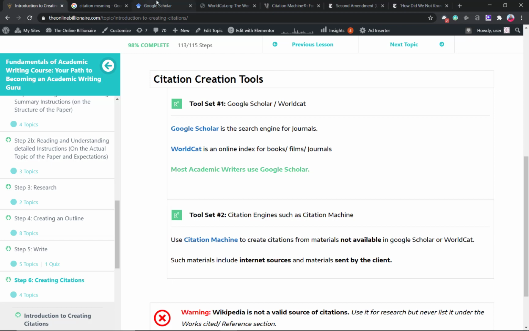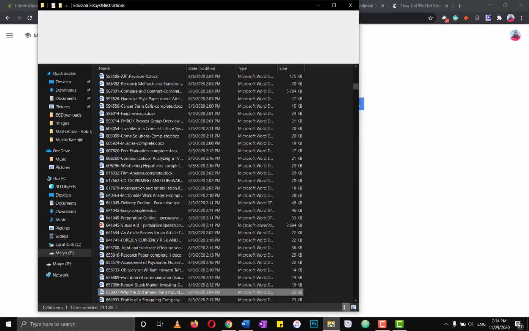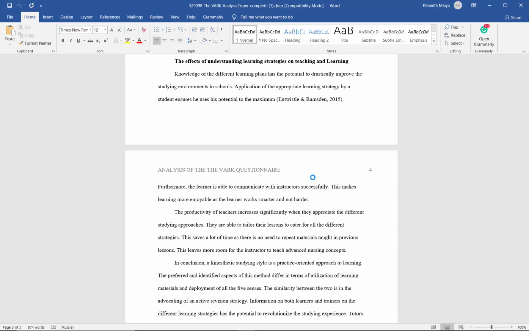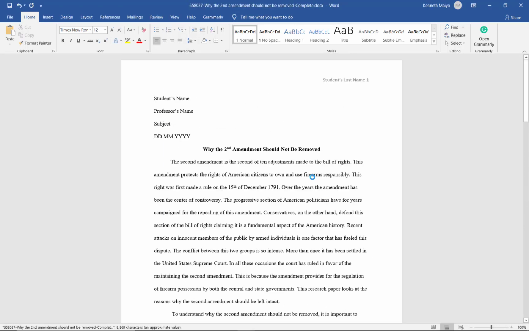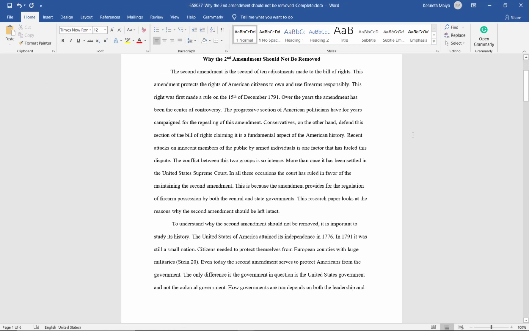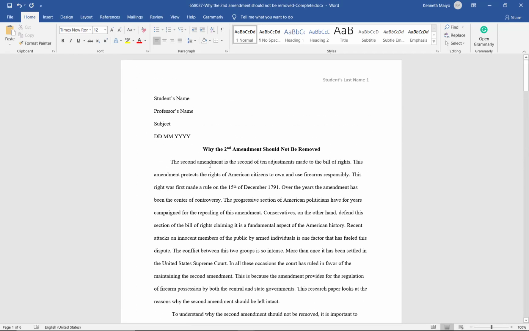Okay, so here's the official page for Google Scholar, and let's look for a random essay and create citations. So like here, there's a paper about the Second Amendment I read some time back. Let it load up. Okay, it's cited in MLA. Don't worry about that for now. We're going to deal with it later. So we want to look for citations for this paper, "Why the Second Amendment Should Not Be Removed." So what are we going to do?